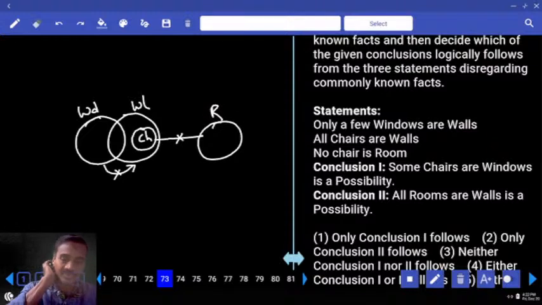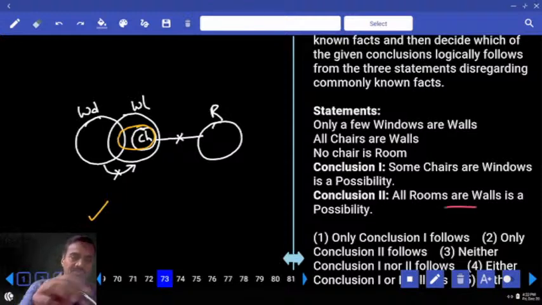Clear? Then the first one, some chairs are windows is a possibility. Chair is here, window is here. Possible or not possible? Now these are the chairs that are windows, it is possible. Clear? Then all rooms are walls is a possibility. Now this entire room is a part of this wall. Is it possible or not possible?